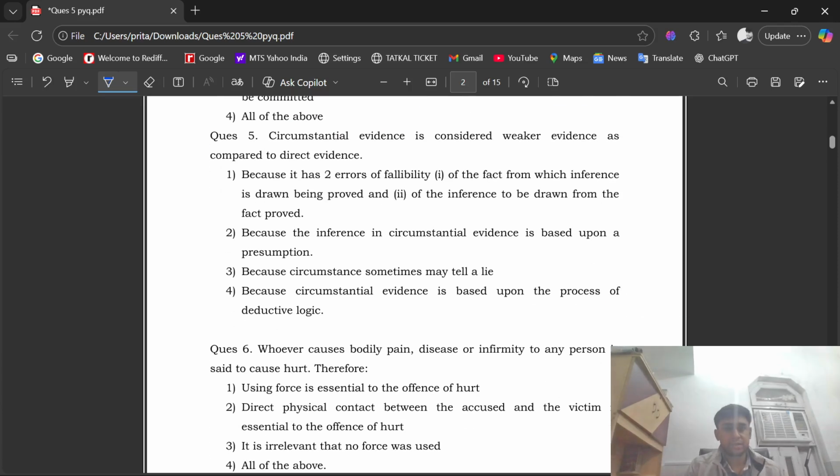Question number 5. Circumstantial evidence is considered weaker evidence as compared to direct evidence. Its right answer is first, that is because it has two errors of fallibility: first, of the fact from which inference is drawn being proved, and second, of the inference to be drawn from the fact proved.